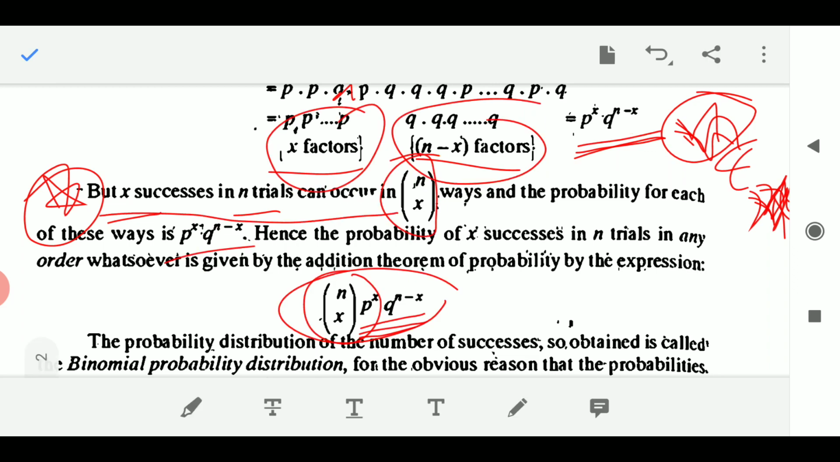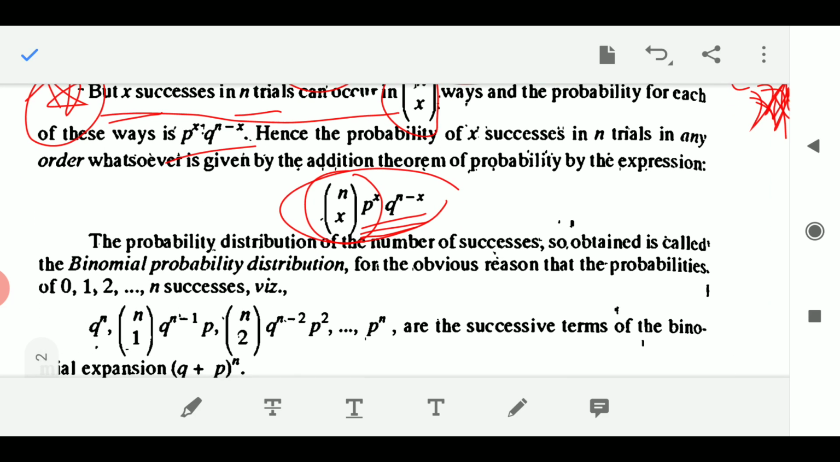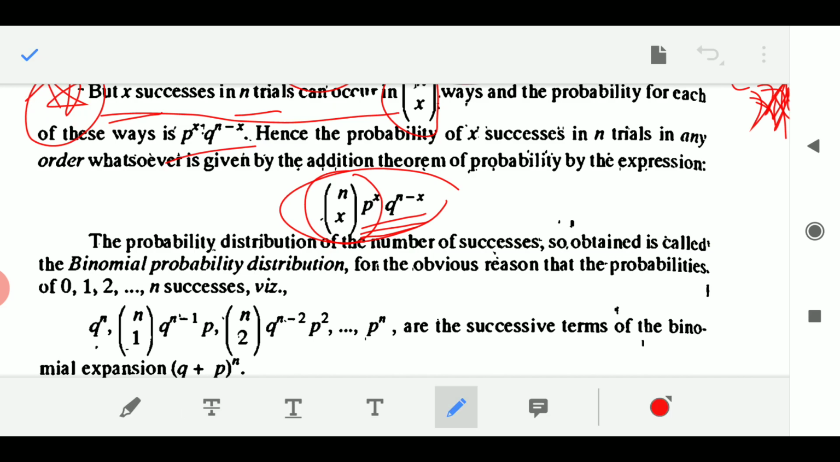Alright. And listen here, a very important thing is that in binomial distribution we will be finding the probability of success only. This is the statement which you should remember every time. In binomial distribution we are concerned about the probability of success only. The probability distribution of the number of successes so obtained is called binomial probability distribution, for the obvious reason that the probabilities of 0 success, 1 success, 2 successes and so on up to n successes